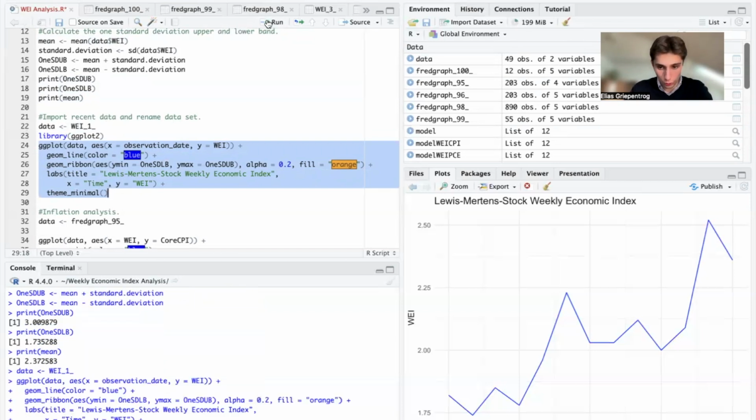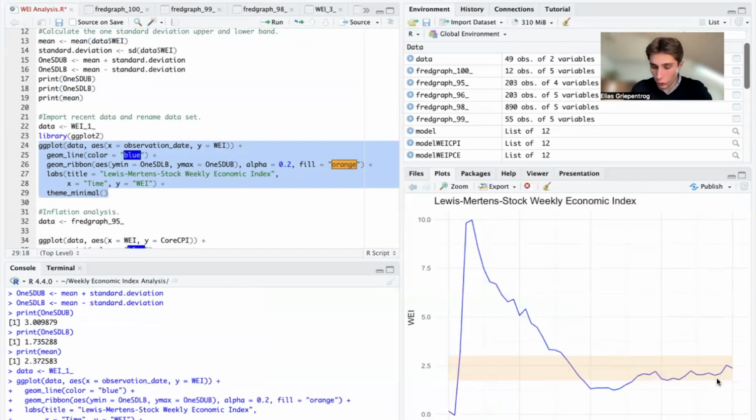And you can see that currently the weekly economic index is basically at the 2010 to 2019 average, indicating that the US economy is in a healthy state. And we can also see on this chart beautifully that the index has accelerated in the past few months, moving from the one standard deviation lower band closer to the upper band, and now hovering around the mean.